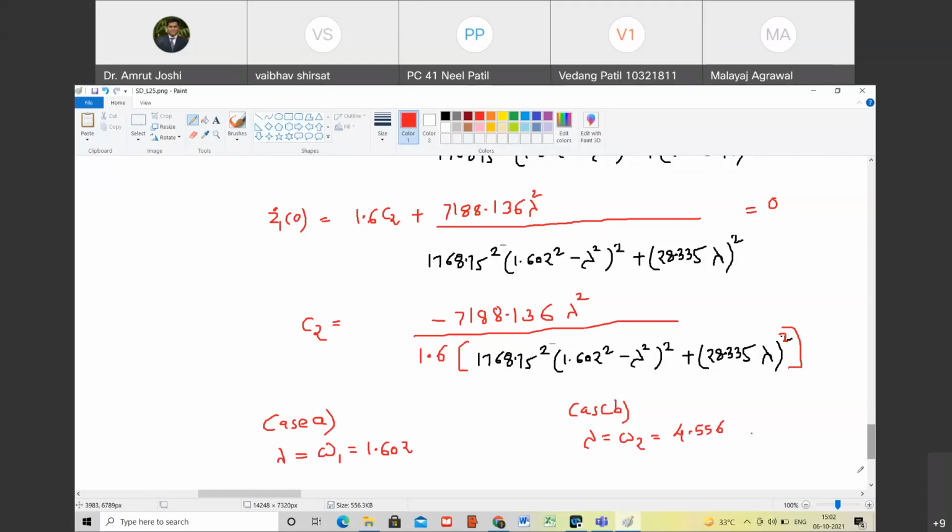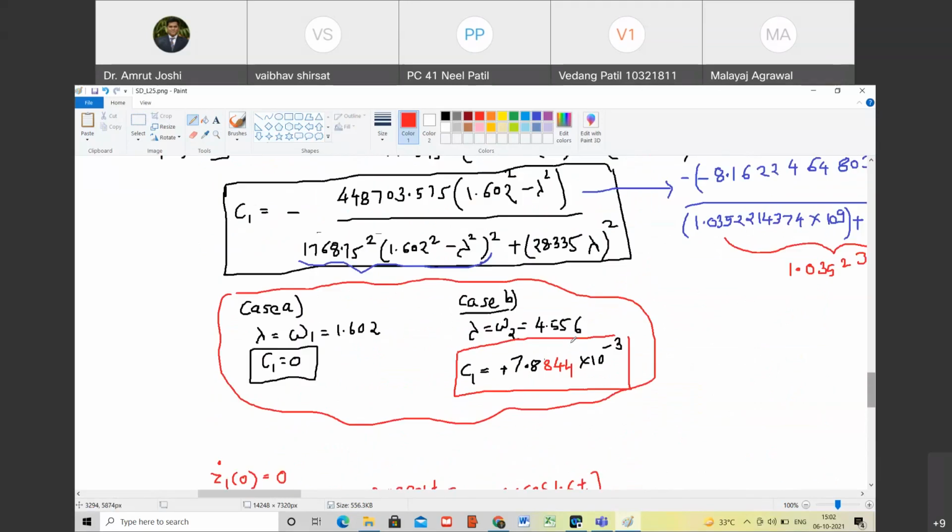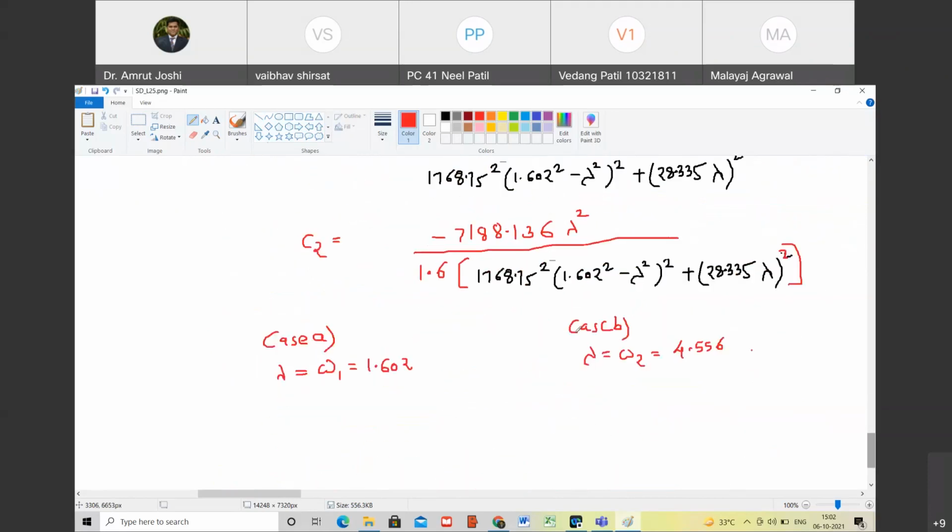Okay. Just 1 minute. Did I miss something here? Sin lambda t. Fine. So when lambda is equal to omega 2 is equal to 4.556, what is the value of C2? Tell me.